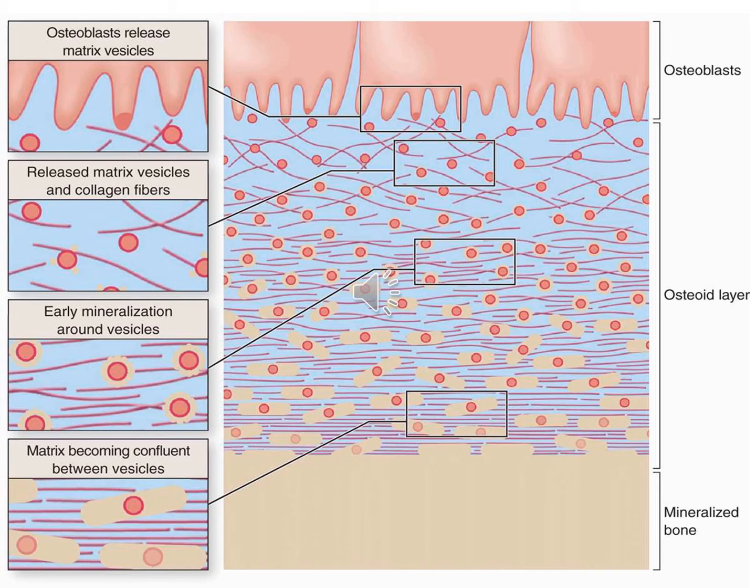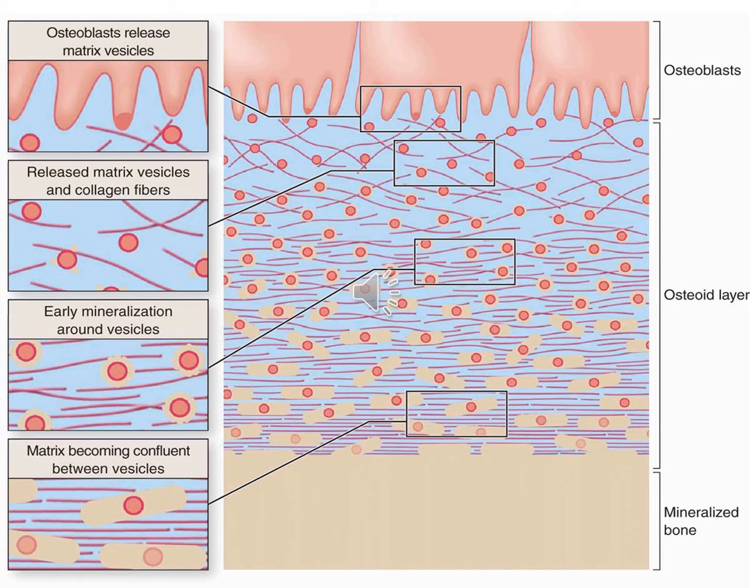So the osteoblast first forms osteoid, which doesn't have calcium deposition. Later, with the increased deposition of calcium and phosphorus, you are going to have the mineralized bone.